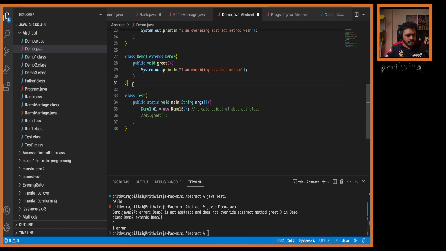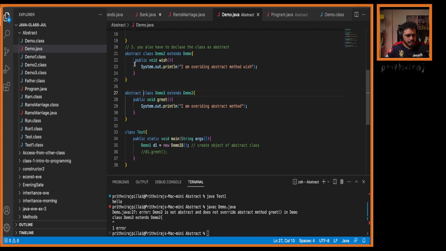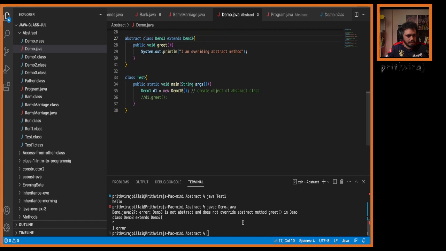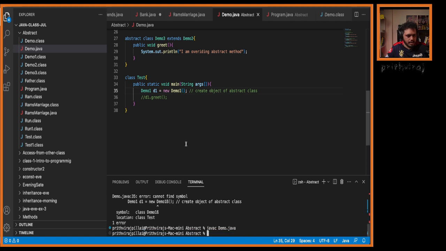Let me create this as abstract only, for now, for the example. Okay, see, no compilation error. And now if I write d1.greet and d1.wish, I'll get the output.